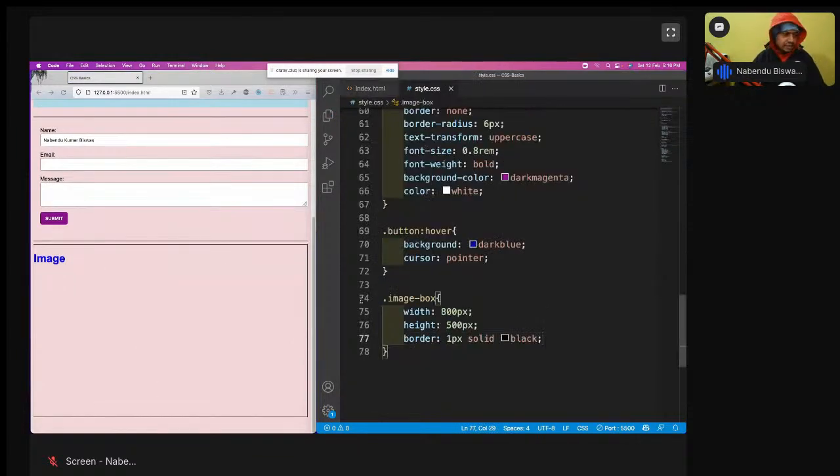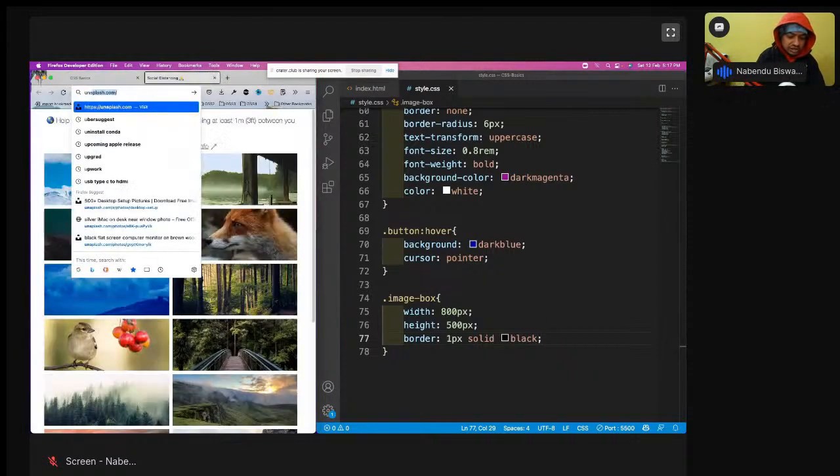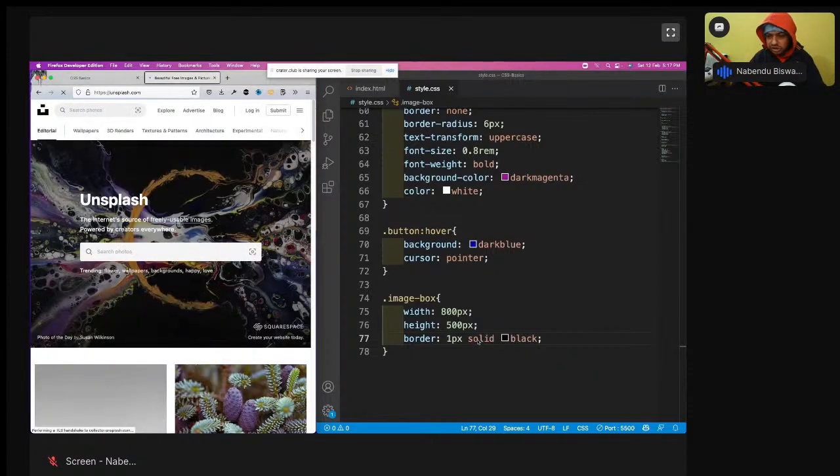So now I want to put the image here. So how to put the image? We can put the image without the image tag also, directly in the CSS. So how to do that? So I'll come here, and again I have to go to the unsplash site, and one thing to notice is the width is 800 pixel and height is 500 pixel.